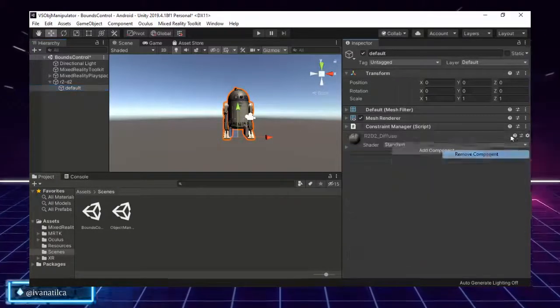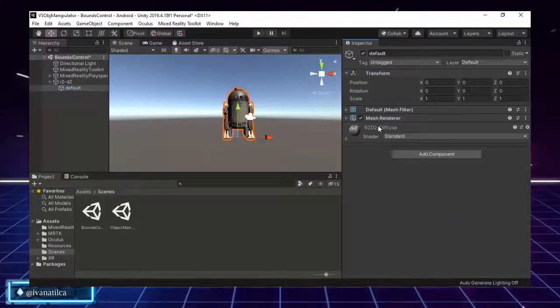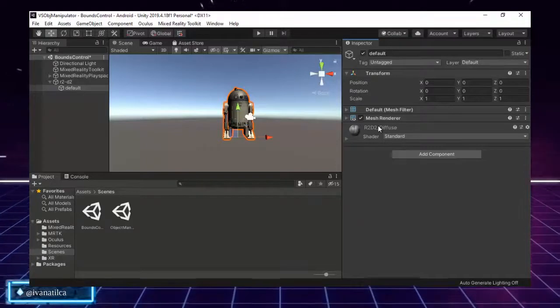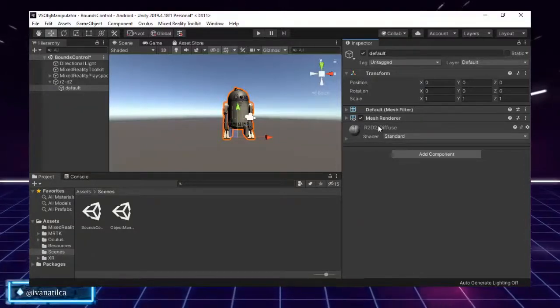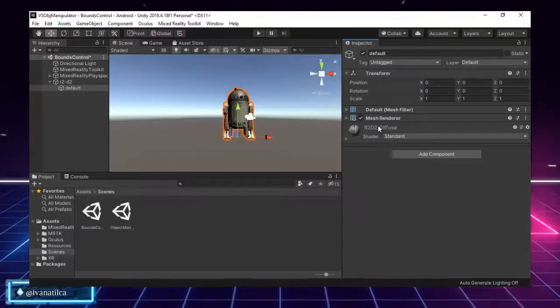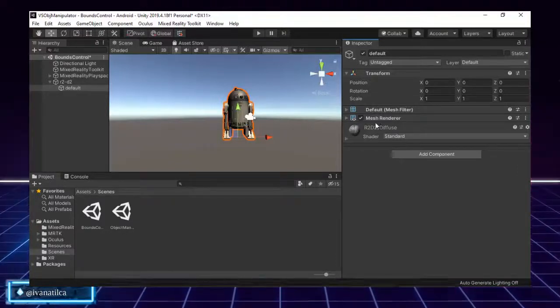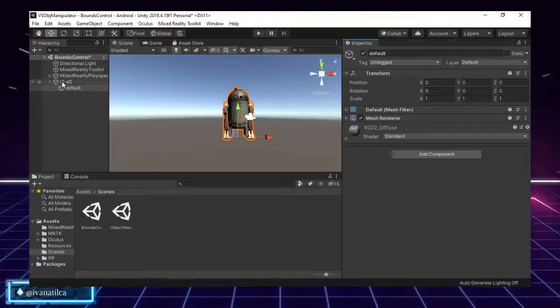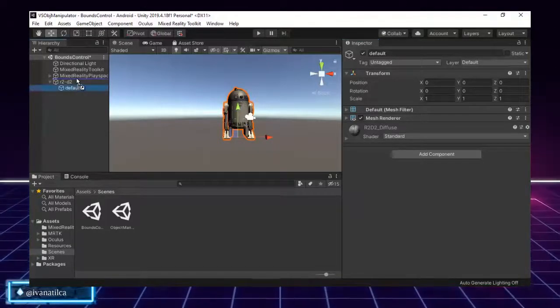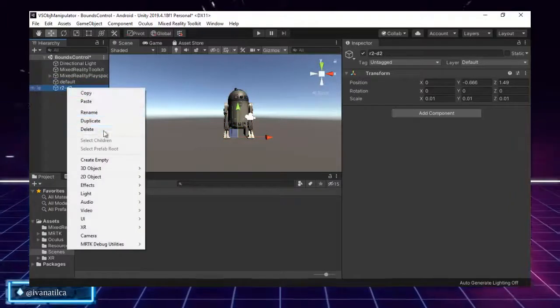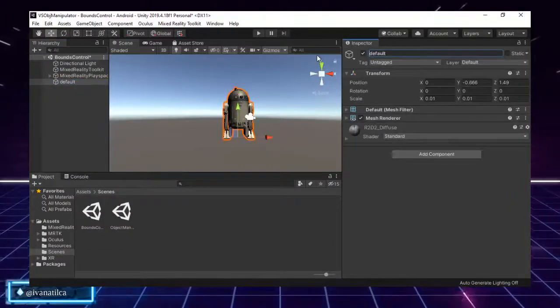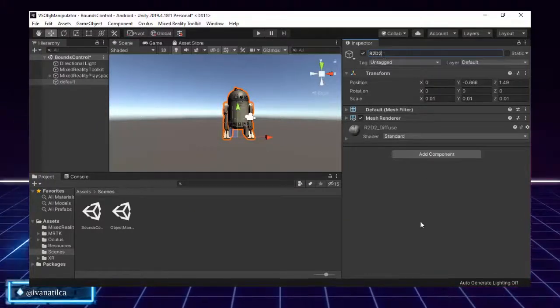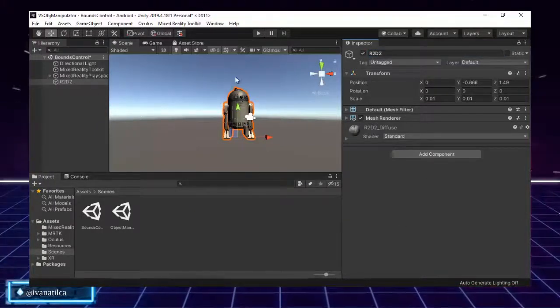First of all, I will remove that component because the idea of each one of the videos is to test the components by themselves, and then we will cover how we can mix them and make different functionality with each one of them. Since I want to work with R2 only, I will move him outside this game object, and I will call this one R2. Perfect. So we can work straight with R2 on this one.